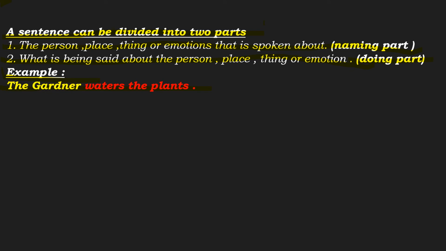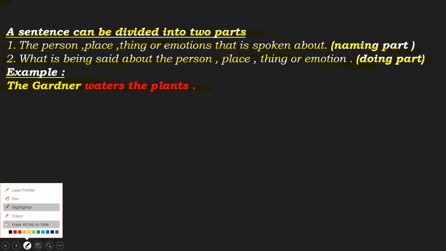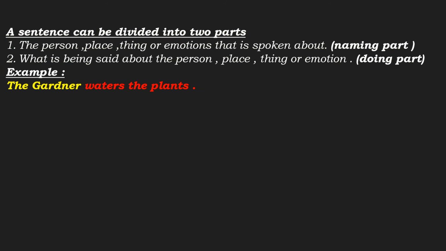The gardener waters the plant. See the particular sentence very carefully. You will see, the gardener waters the plant. Okay, the whole sentence talks about the gardener and what he is doing. So the gardener is a person. That is the naming part, subject.